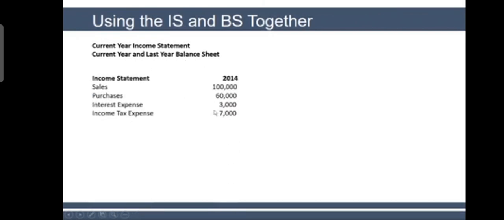Let me show you. So the current year income statement and the current year and last year balance sheets. So two balance sheets, one income statement. The income statement says sales $100,000, purchases 60,000, interest expense 3,000, tax expense 7,000.